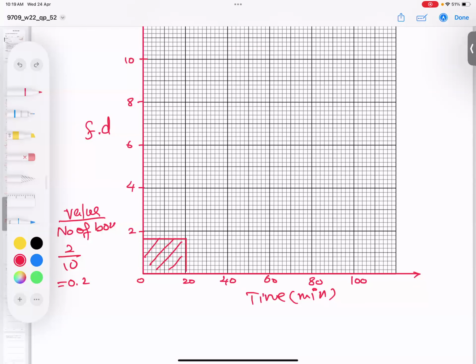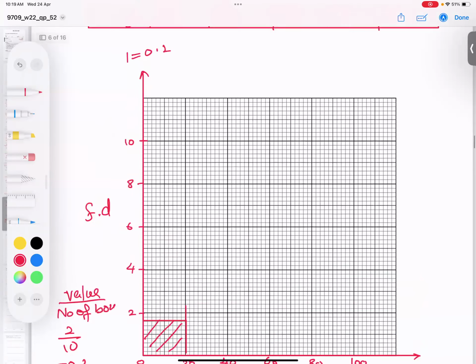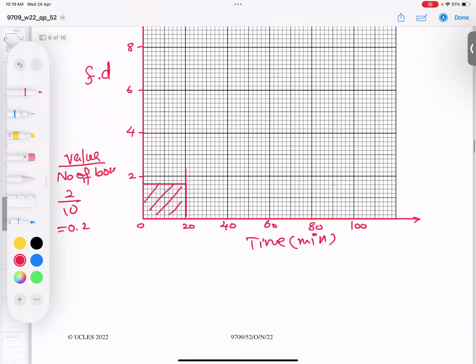So I'm making it here, 2.3, starting from 20 and ending at 40. I hope you got the point. Alhamdulillah, this is clear.